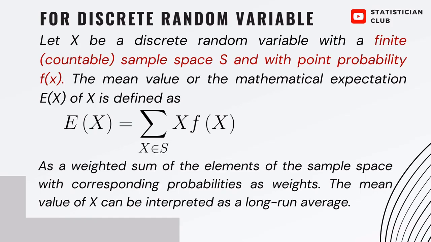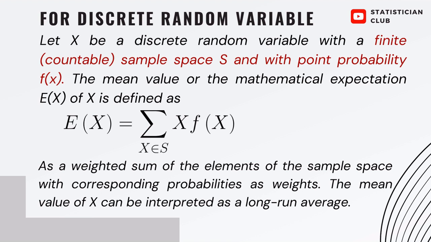For a discrete random variable, suppose your variable x is discrete with a finite sample space. The results of your experiment are finite, each with a point probability. So the mean value, which is denoted by expected value of x, is defined as the random variable x multiplied by f of x, which is the probability of the random variable, and then the sum, and you operate this procedure for the complete sample space.